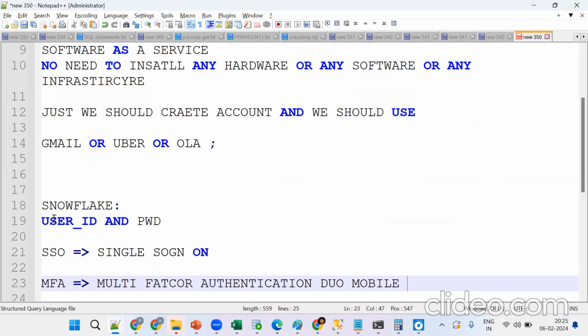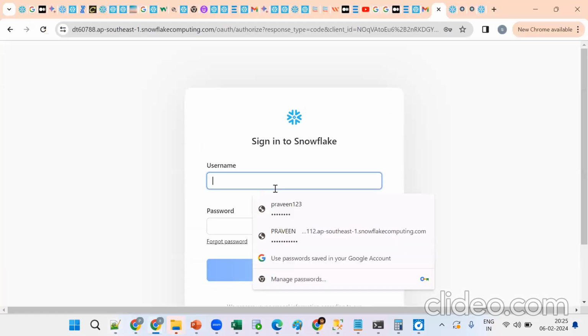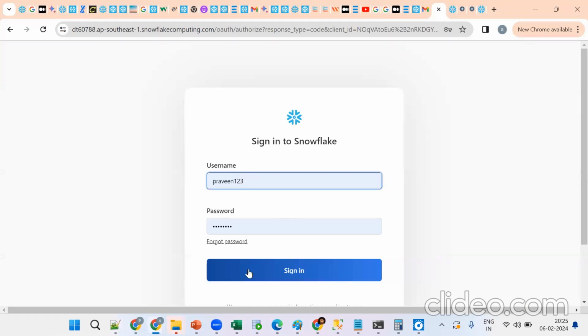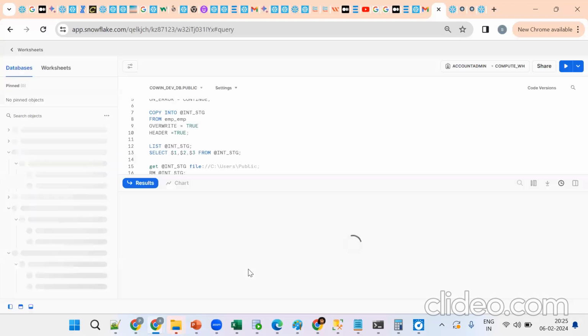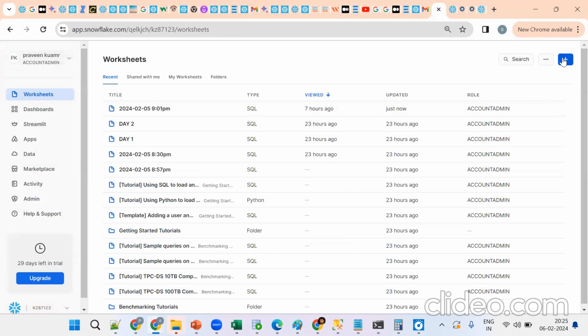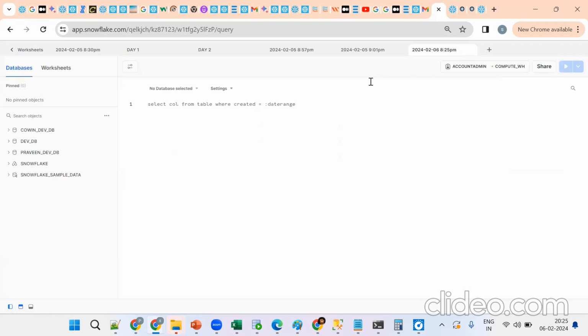So if we are trying to log in with user ID and password, see, my user ID is like this. Okay, this is fine. Now it will be like this. Try to click on this value, SQL Worksheets. Click on SQL Worksheets, and we can name it Day 2. Okay, now this is fine.